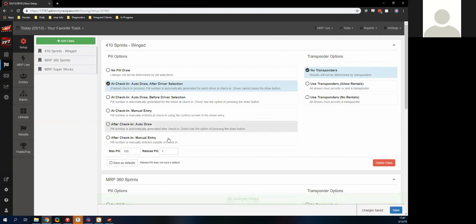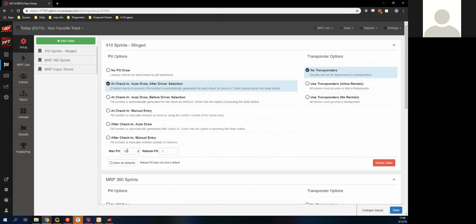You don't need to come back here every single time. Once you find the one that you're going to be using every week, you can just save it here. But I'm going to be going over everything, just pretending it's the first time we're doing this, so that way we're on a clean slate, if you will. So we have a couple options. We could do no pill draw. We could do the fast check-in, where it's just going to pick a number for me automatically. We could draw a number before we pick a driver. We can draw a number after we pick a driver, or we could enter in a number before or after we pick a driver. The choices are ours.